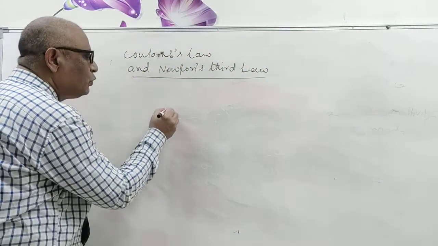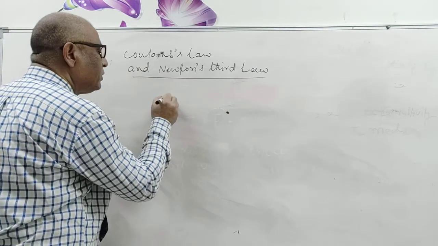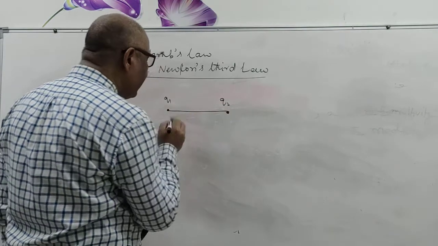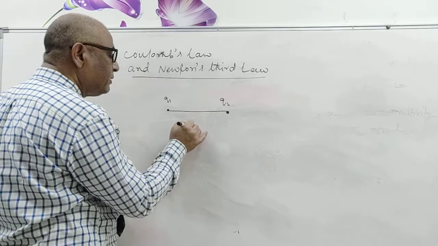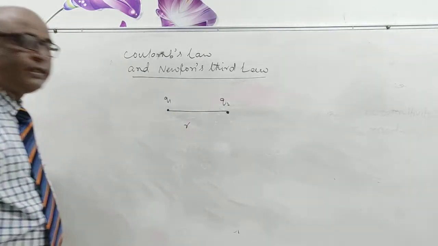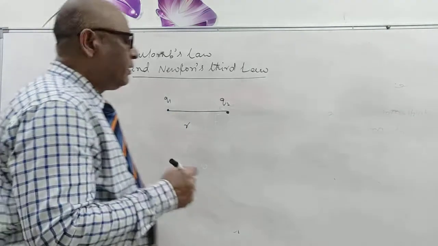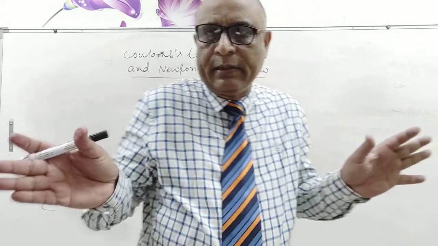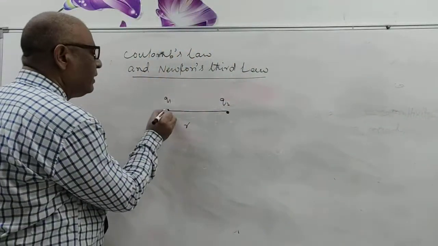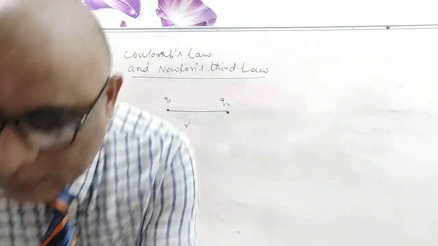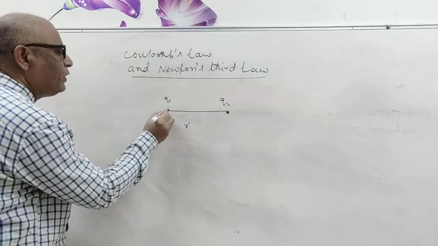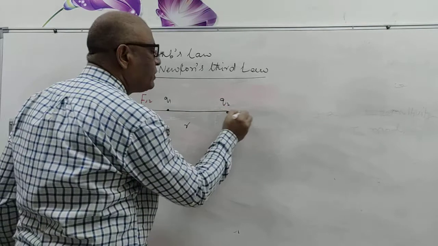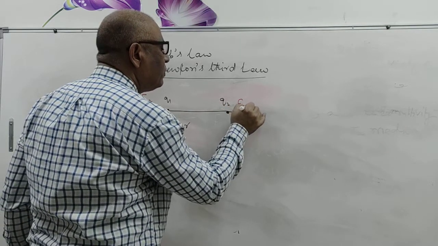Suppose that here are two charges, Q1 and Q2, separated by a distance r. Because both are positive charges, they repel each other. Here the force is F12 vector, and here the force is F21 vector.